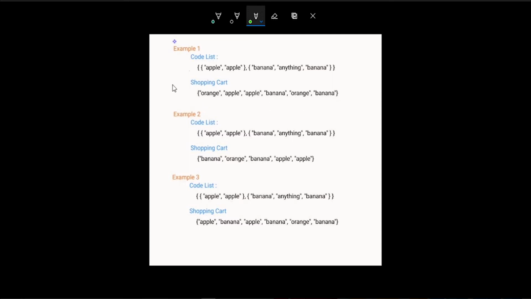So what will we do? Our idea is to iterate the code list and check it with the shopping cart. If both items are equal, boom, that is a match. We will iterate the first one and take k as this. This is one list and we will iterate again this list. With that list, the first one is apple, and in the shopping cart we check orange, which is not a match. Now we will increment the shopping cart, then we check the code list apple with apple, which is a match.